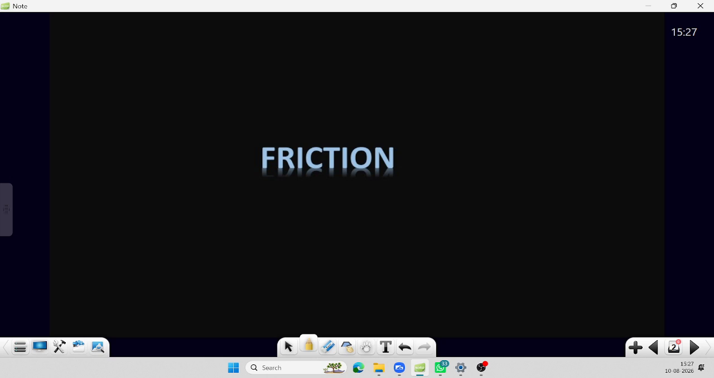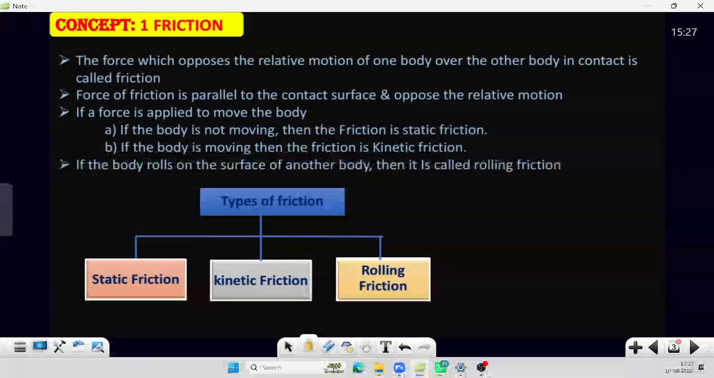And what is friction now, basically? Friction is one type of force which opposes the relative motion between two bodies. Basically, friction does not oppose the body's motion. It opposes the relative motion of the two bodies. It tries to oppose the relative motion between the two bodies.